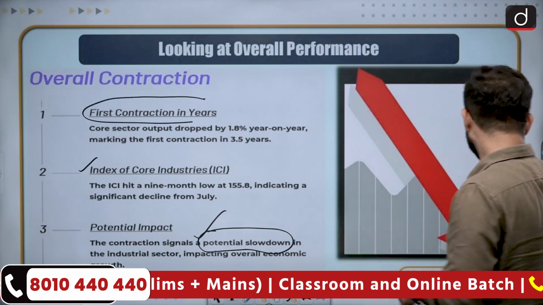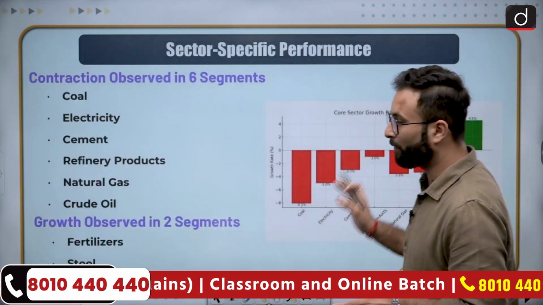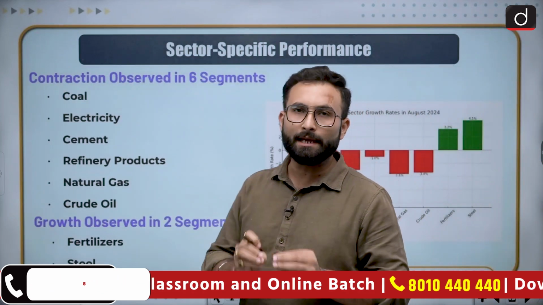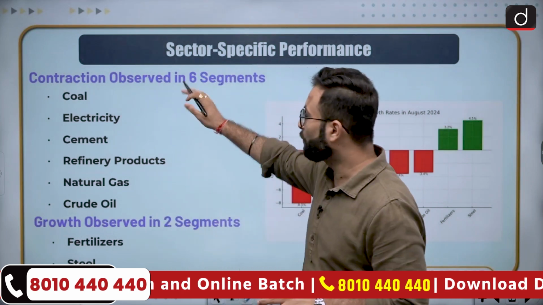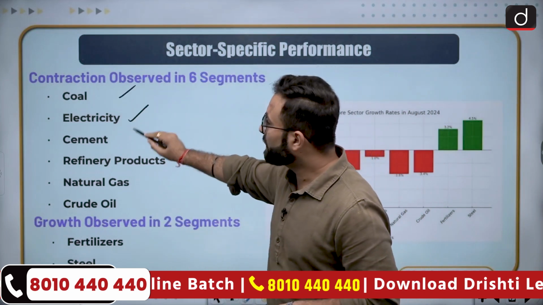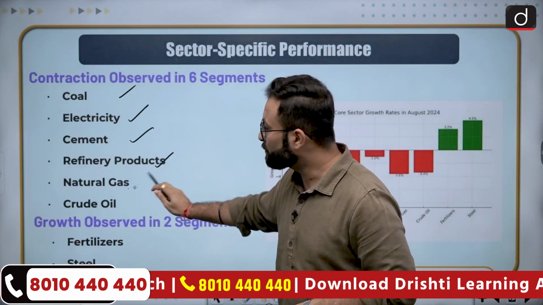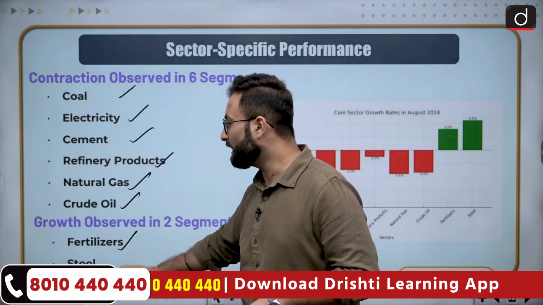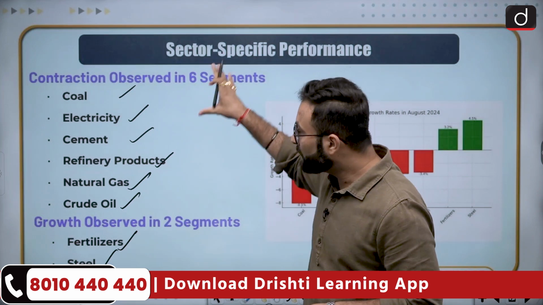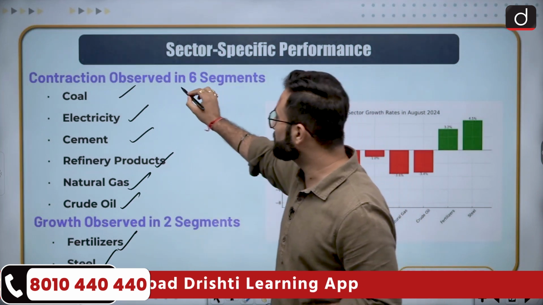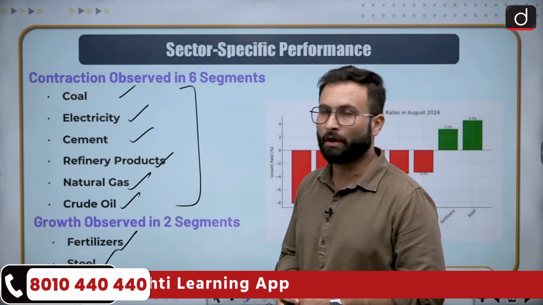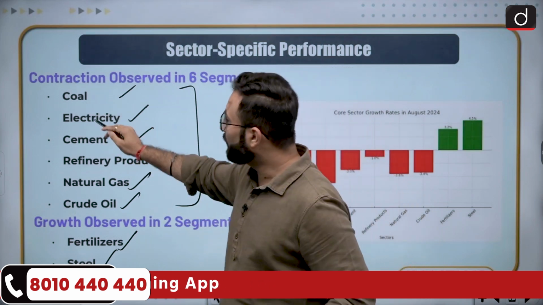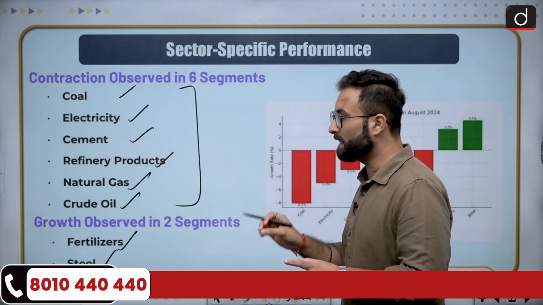Okay, now moving further, here we can see sector specific performances. When we talk about the 8 core sectors, we have coal, electricity, cement, refinery products, natural gas, crude oil, fertilizer and steel. Out of these 8 core sectors, 6 sectors have seen a contraction. Now what are these 6 sectors? Coal, electricity, cement, refinery products, natural gas and crude oil.